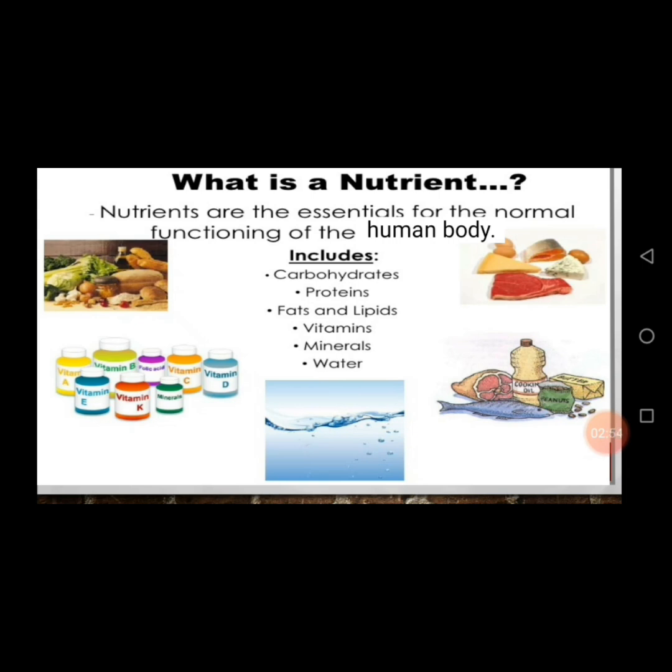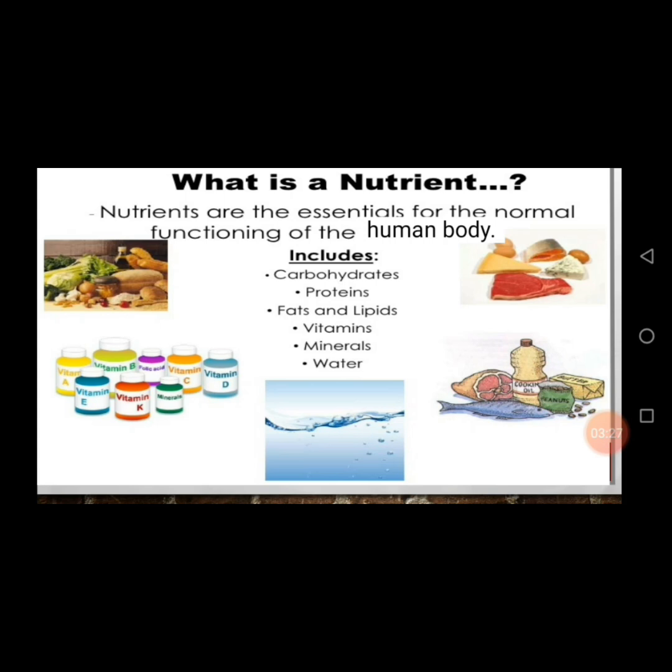The body carries out different metabolic activities. What I mean by metabolic activities, it involves the building up and the breaking down of food substances or materials in the body by the digestive system in order to release energy for cellular respiration. So what are these nutrients we're talking about? They include carbohydrates. I believe that name sounds familiar from your elementary science. Proteins, fats and lipids, vitamins, minerals, and water.